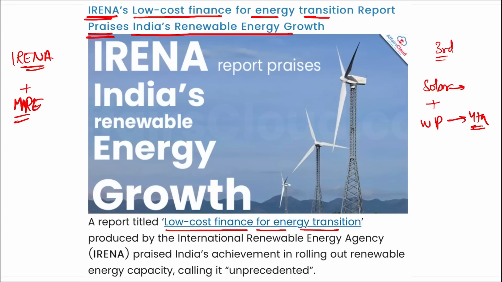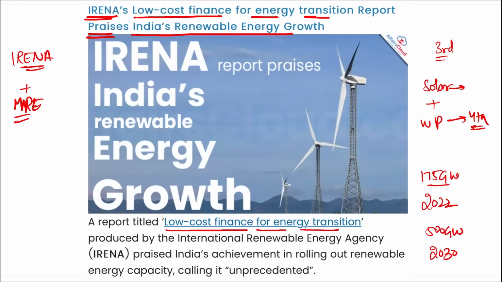Also remember, India's renewable energy sector growth is driven by the national targets to achieve 175 gigawatts of renewable energy capacity by 2022 and 500 gigawatts of non-fossil fuel capacity by 2030.